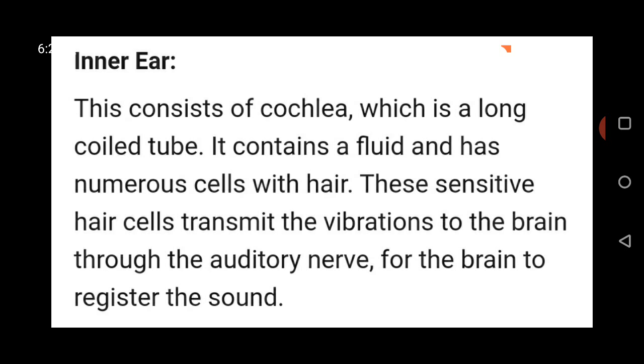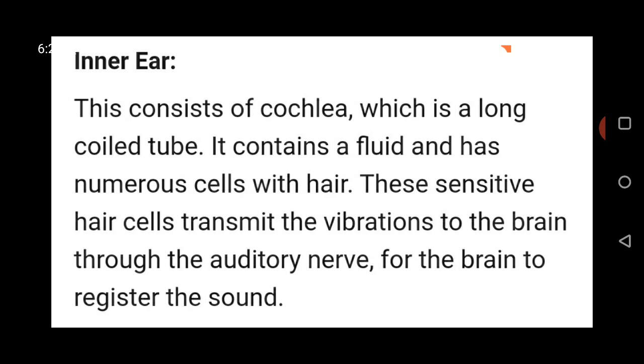Let's again revise the working of the human ear. The human ear receives sounds in the following steps. One, the pinna receives vibrations which pass them to the ear. The eardrum then starts vibrating.